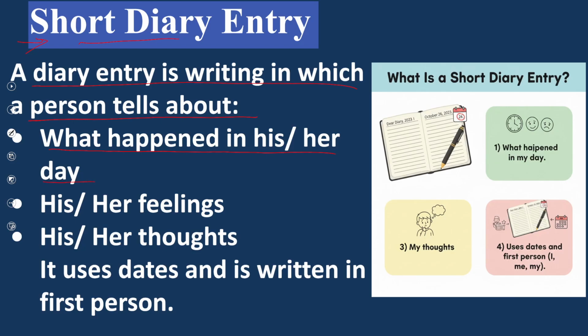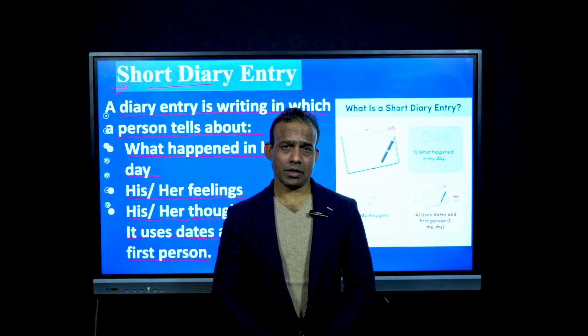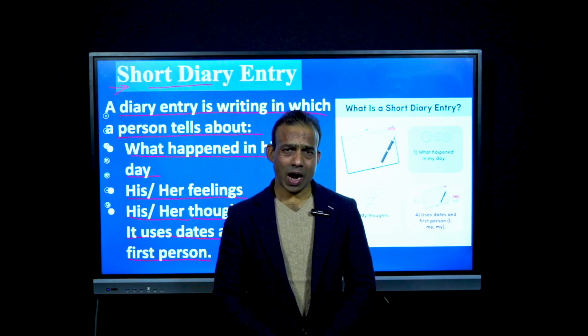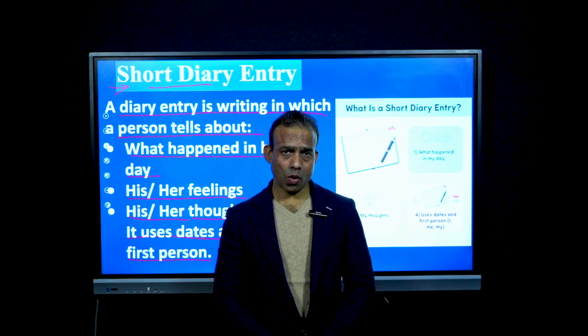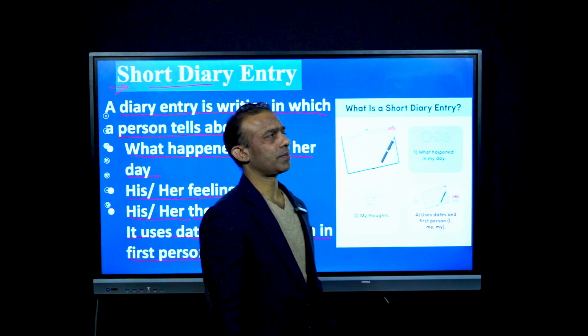It means that all the day's happenings we can write in a diary, and if we write in a diary, this is called a diary entry. It includes his or her feelings, his or her thoughts. It uses dates and is written in first person. So, dear learners, this is diary writing. Very easy, very simple. You have to write all your day's activities and your feelings, but with the dates. Right. Now, move to the next part.